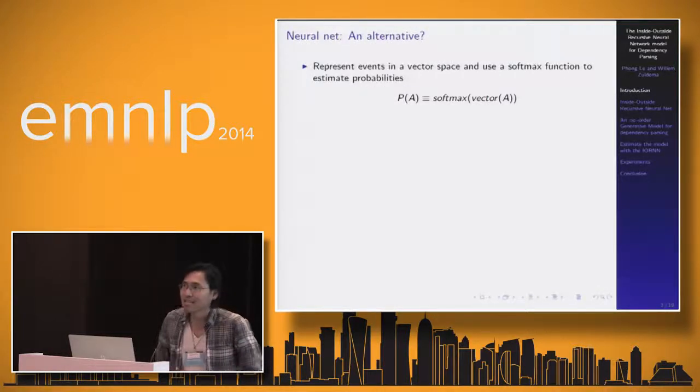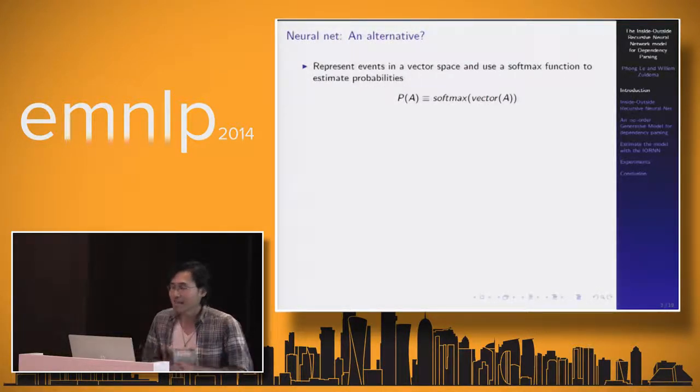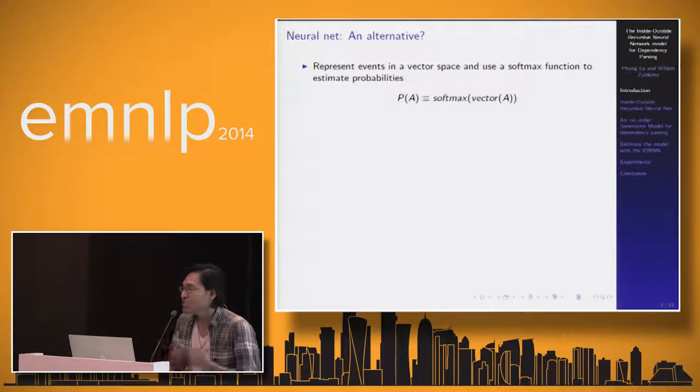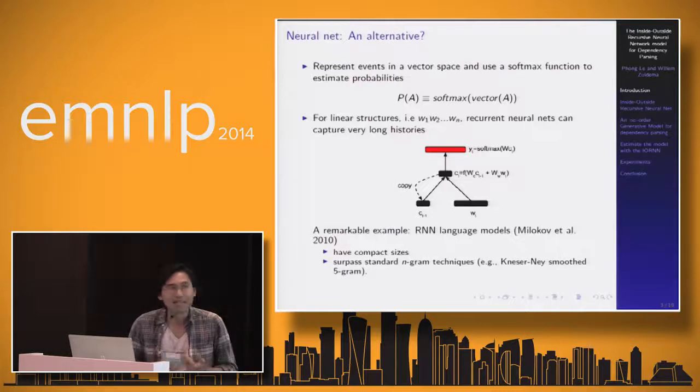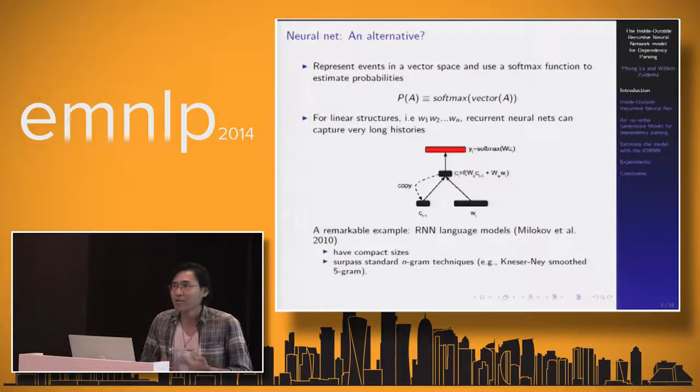The second problem is that we need large count tables to store events and their counts. Recently, thanks to the rise of deep learning, neural networks have become an alternative. To do that, firstly we represent events in a vector space, and then we use a softmax function to estimate probabilities. In the literature, there are many remarkable examples.